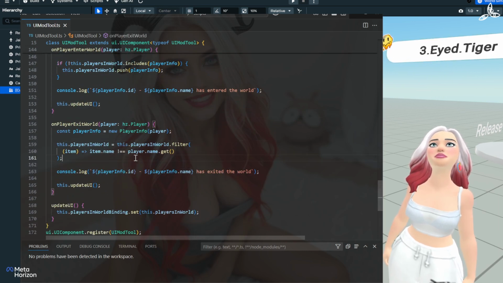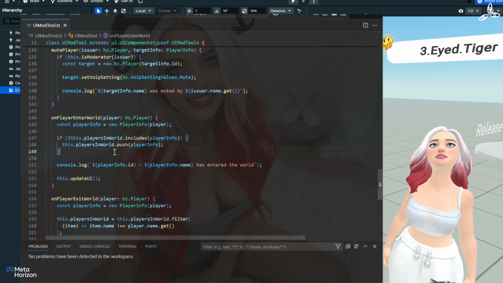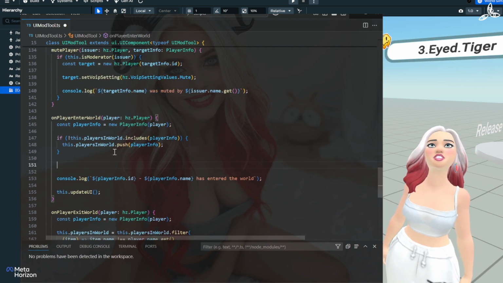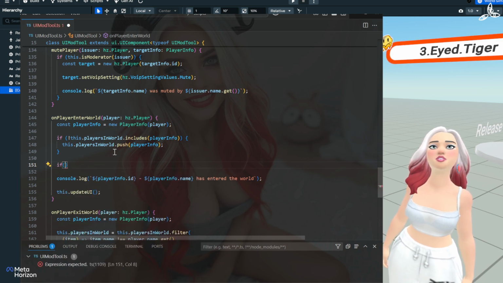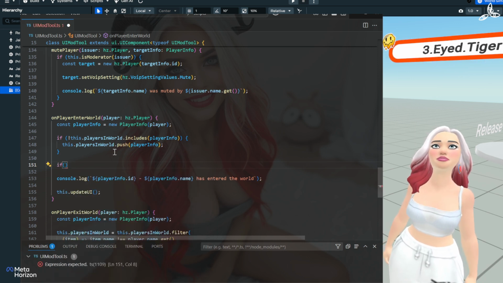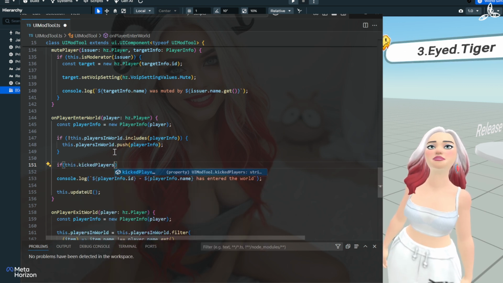And what we do is when the player enters the world, we need to put in something in here. So that's the exit world, I'm sorry. You enter the world, we're going to say, if, unless we go check if it's actually in the list.